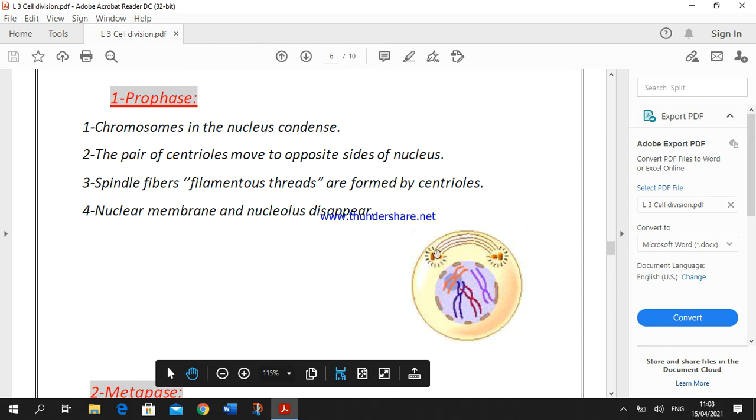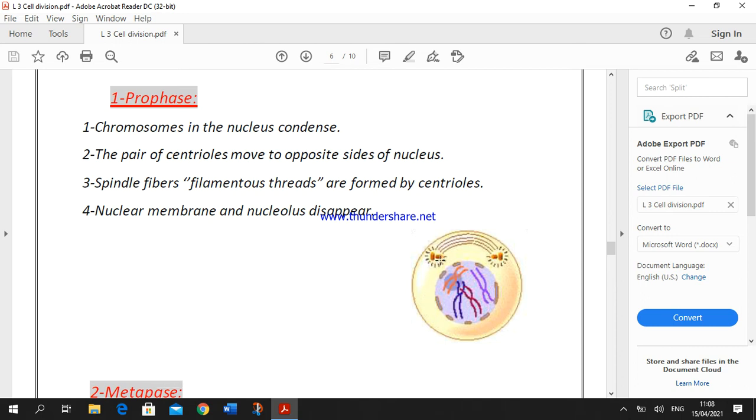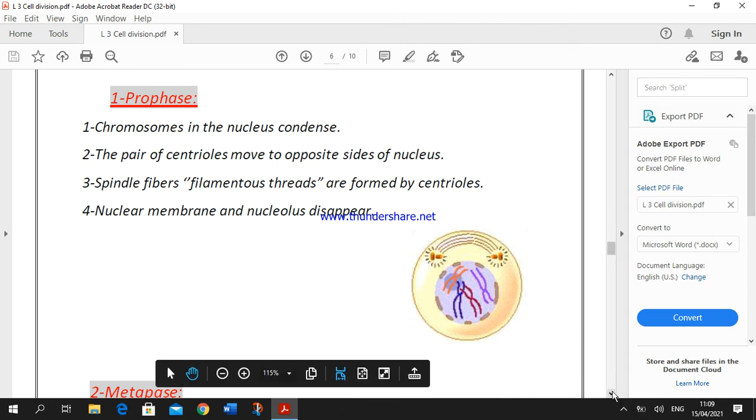Also, the centrioles produce filamentous threads known as spindle fibers. After the formation of the spindle fibers, the nuclear membrane and the nucleolus disappear.